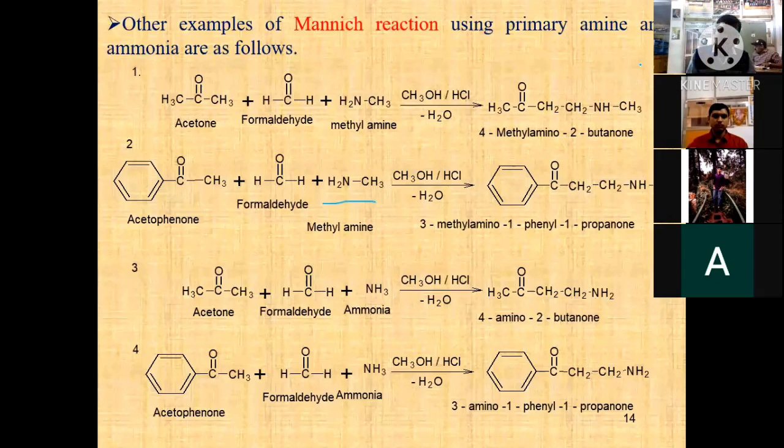This is an important reaction. Then with ammonia, here only the primary amine changes. The first and second examples take methylamine, and the third example takes ammonia to give 4 amino 2 butanone. Then acetophenone, formaldehyde, ammonia gives 3 amino 1 phenyl 1 propanone.